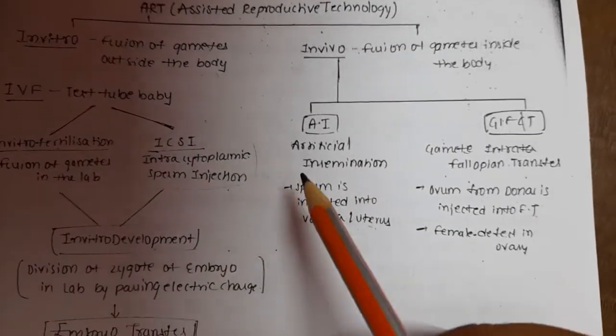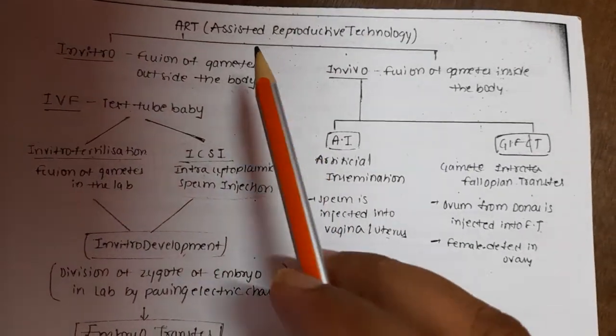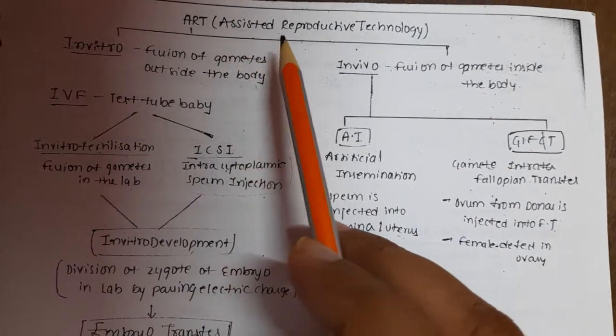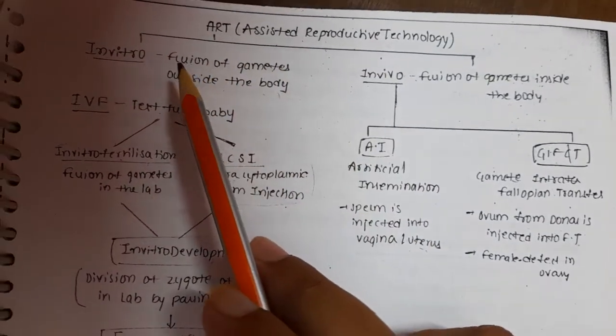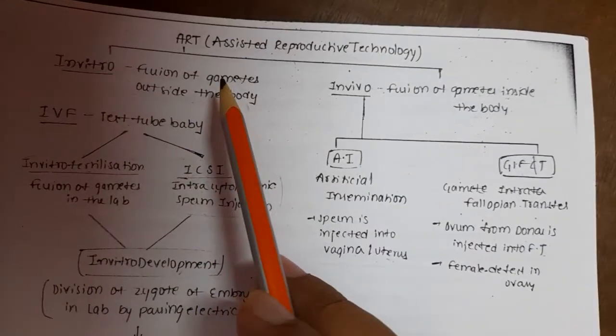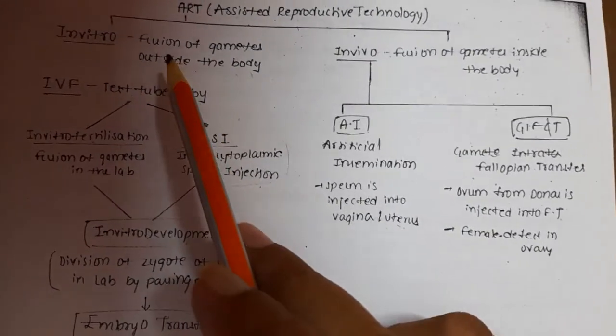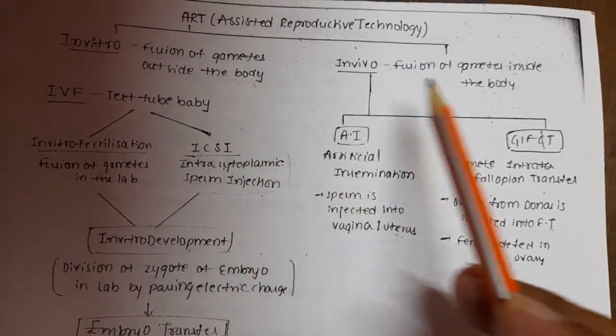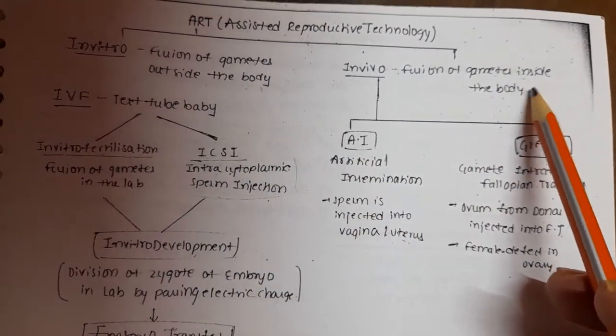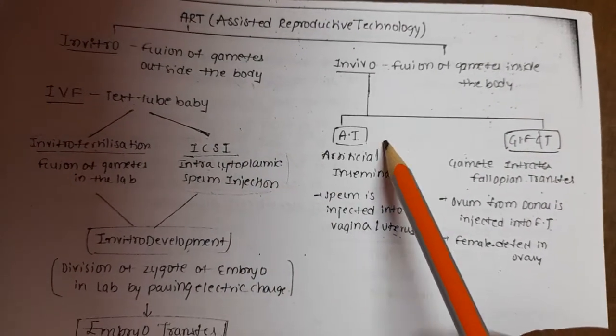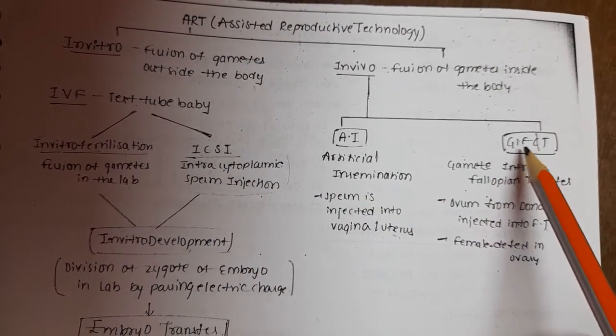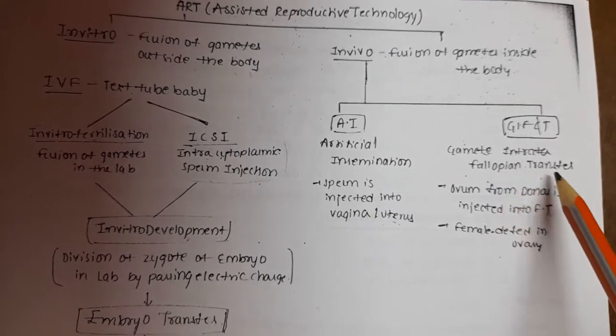Hello, good morning. Let us talk about one important topic for the NEET exam, that is ART, assisted reproductive technology. In vitro fertilization: fusion of gametes outside the body. In vivo: fusion of gametes inside the body. Here there are two: artificial insemination and gamete intrafallopian transfer.